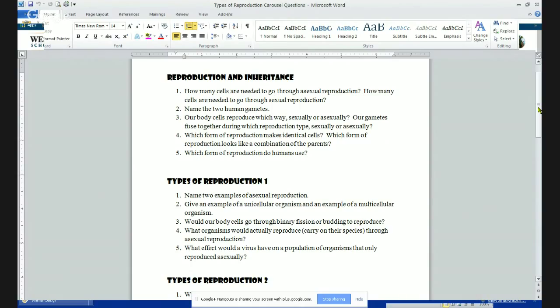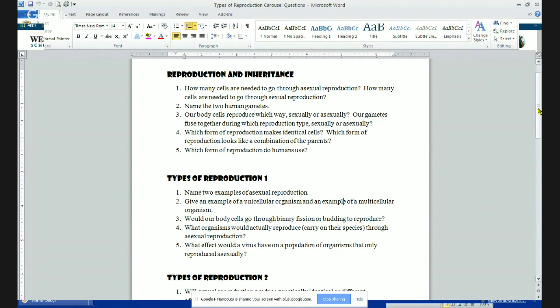So again, we don't grow off a part, like a new arm or something, if we needed to grow that. And so number four, what organisms would actually reproduce to carry on their species through asexual reproduction? That would be bacteria.